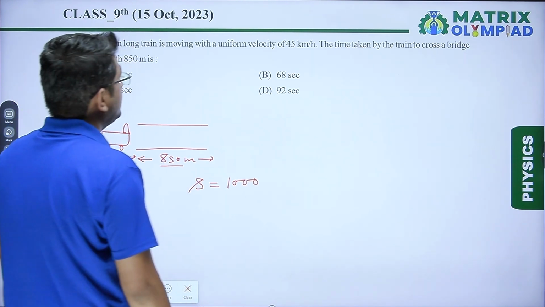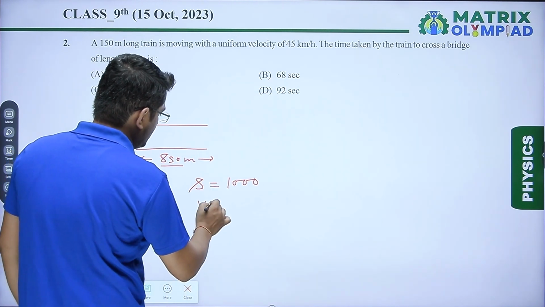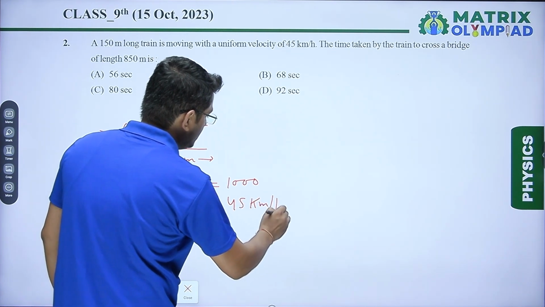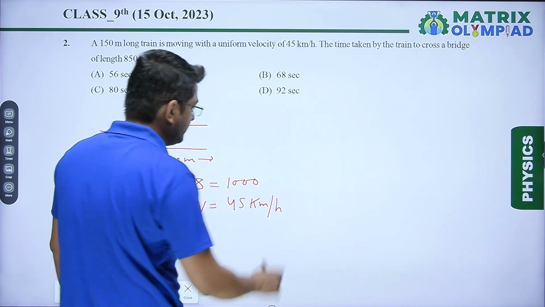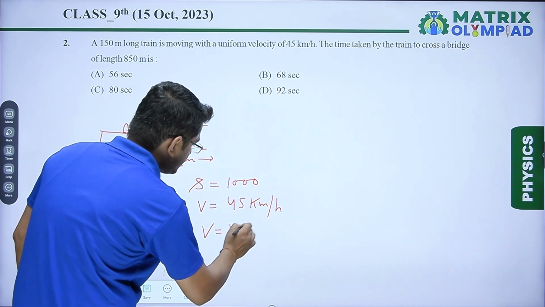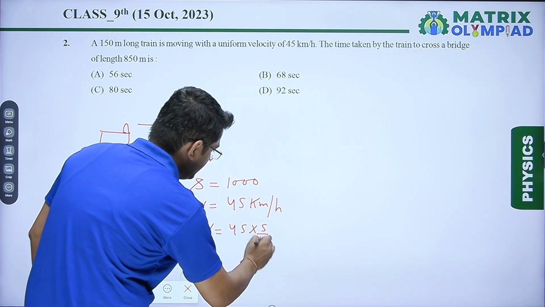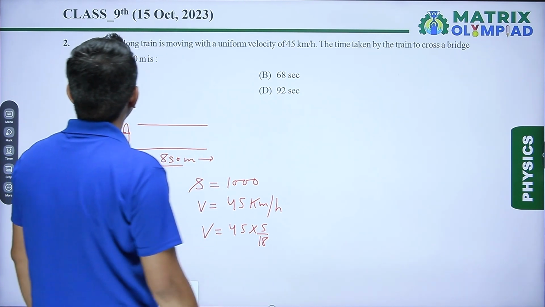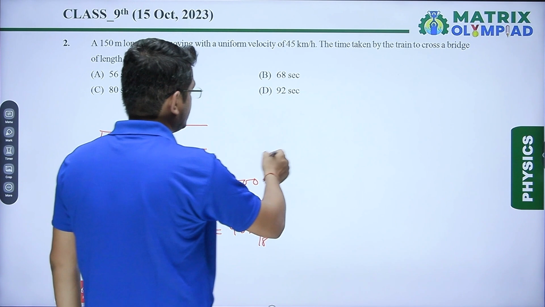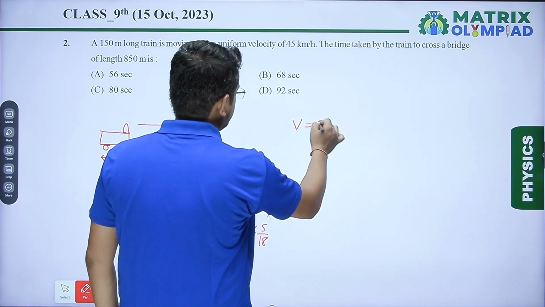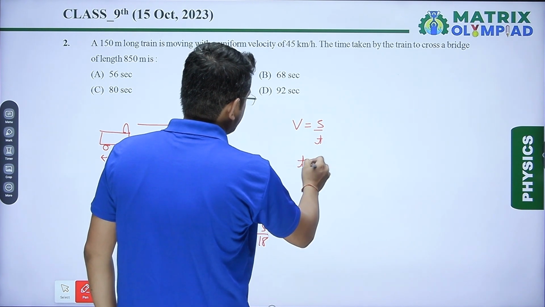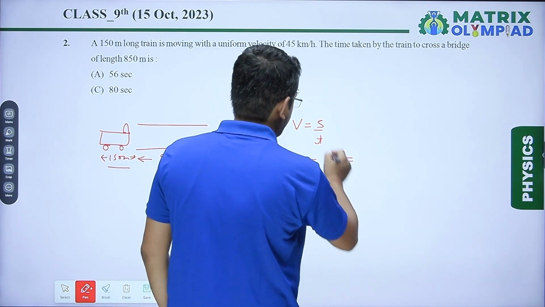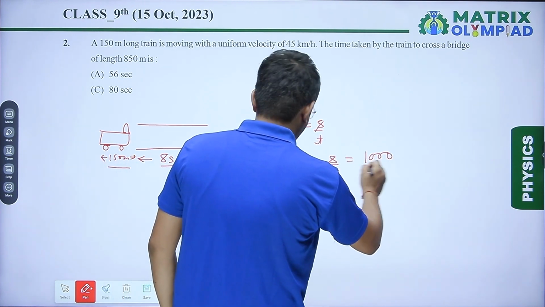Okay, and its uniform velocity is given, v is equal to 45 km per hour. We have to convert it into meter per second. For that we will multiply this by 5 upon 18. Okay, and we have to calculate the time. As we know that speed is equal to distance upon time, so time becomes distance upon speed, which is, for distance we'll write 1000 divided by